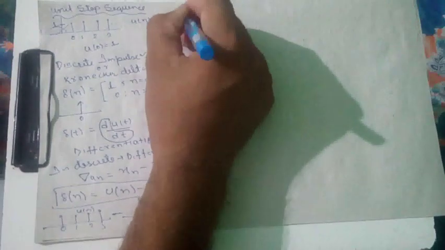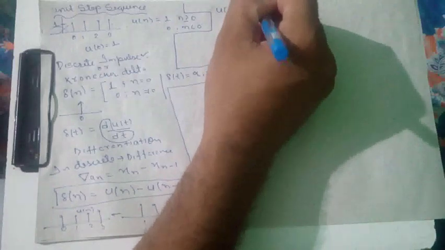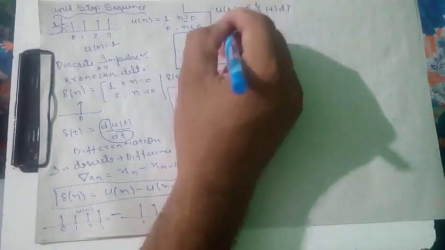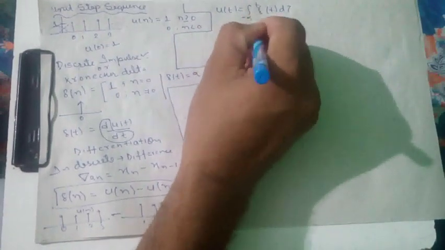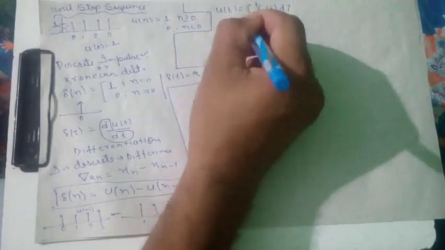And if we talk about integration, that means summation. Integration, you already know, is the integral from minus infinity to t of delta of tau d tau. That is for continuous.